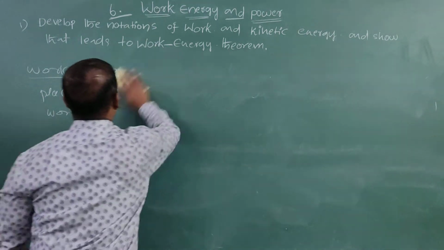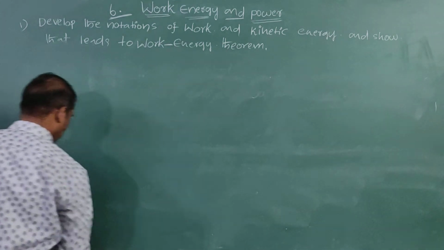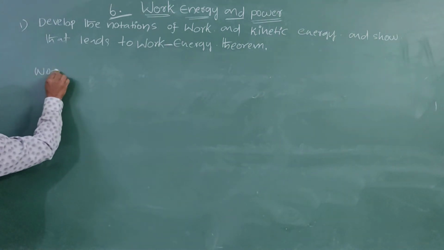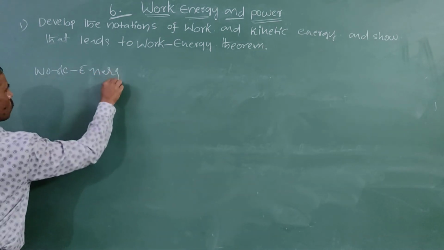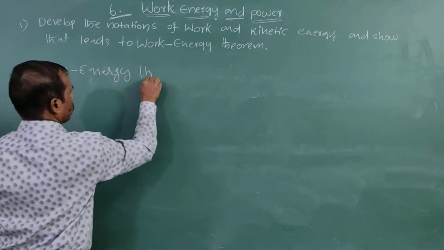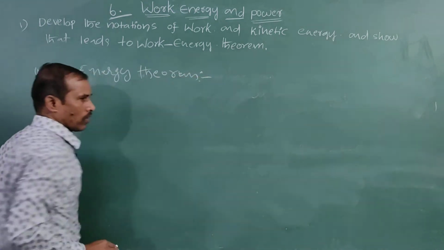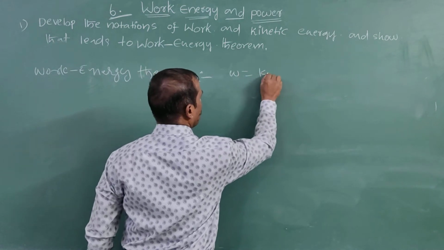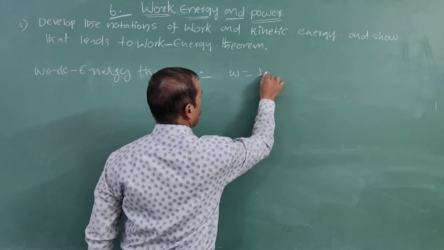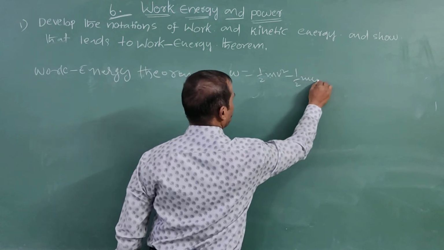Now, work energy theorem. Heading: work energy theorem. Work energy theorem means here work is equal to 1/2 mv square minus 1/2 mu square.